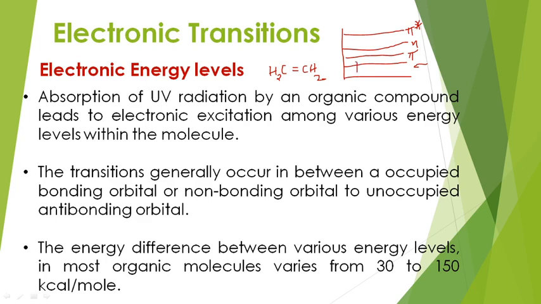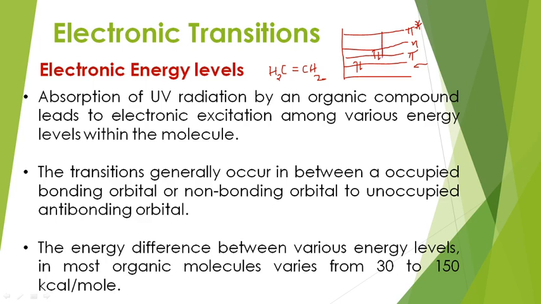That means you place 2 electrons at the sigma level and 2 electrons at the pi level. Now which one is the highest occupied molecular orbital? Occupation is present at the pi molecular orbital, so this pi molecular orbital is said to be HOMO, and the transition takes place from pi to pi star.